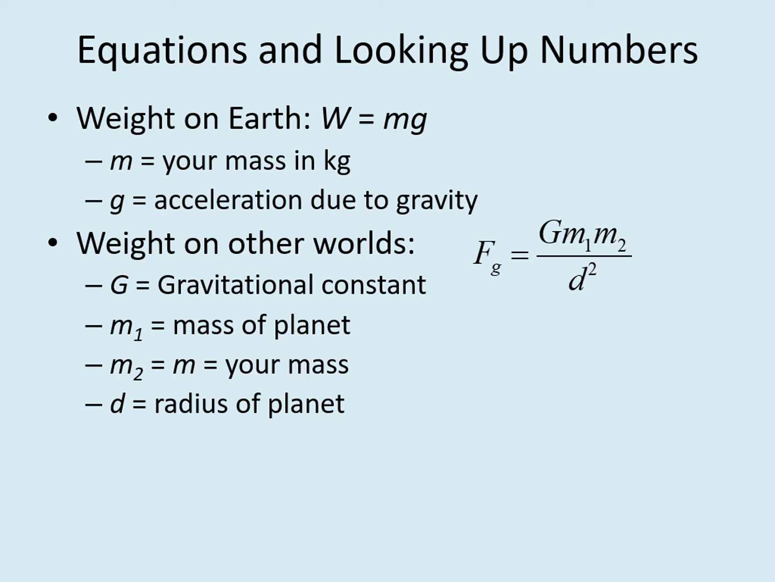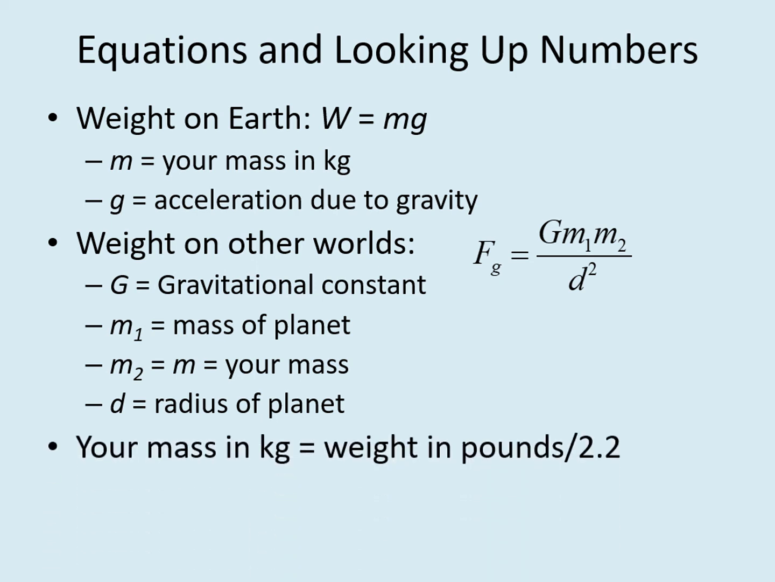The only additional value you need to add for your weight on Earth is your own mass. If you have experience with the metric system, you may already know what your mass is in kilograms. If you don't know, then just take your weight in pounds and divide that by 2.2. That gives your mass in kilograms. For the other calculation, you'll also need your mass in kilograms.